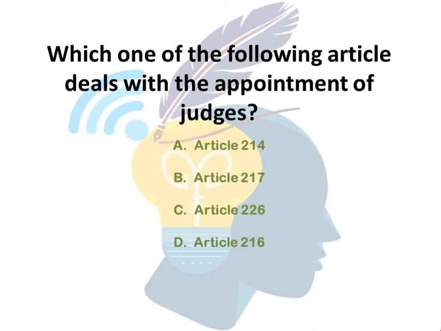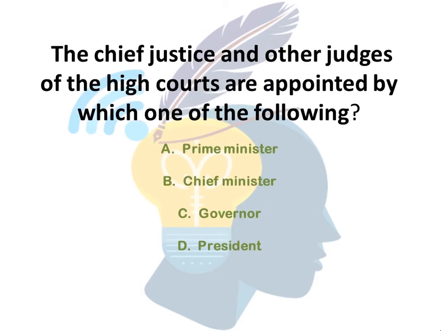So the next question is, which one of the following articles deals with the appointment of judges? The options given are Article 214, Article 217, Article 226, Article 216. So the correct answer is option B, Article 217. The Chief Justice and other judges of High Court are appointed by which of the following? The Prime Minister, Chief Minister, Governor, or the President? The correct option is option D, the President.